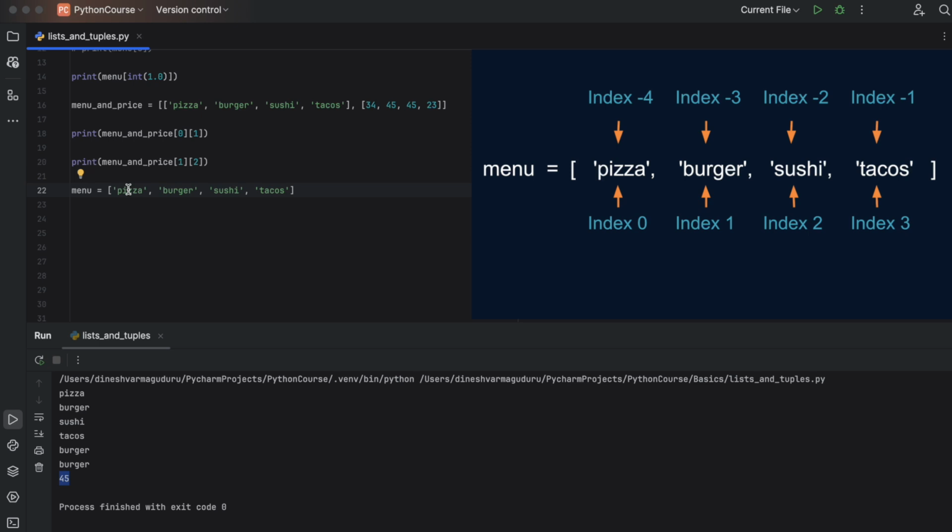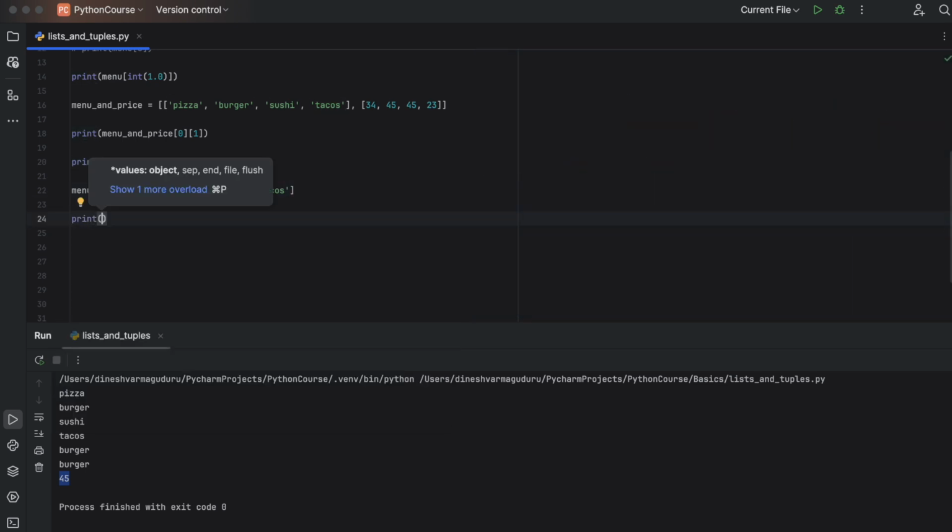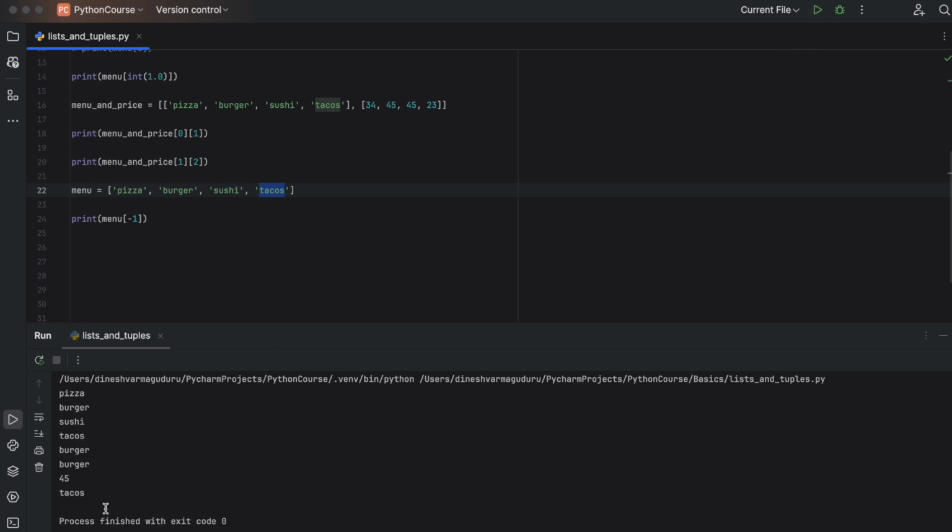The negative indexes are very useful if you have a very big list and you don't know what the last element of the list is. If you don't know the length of the list, instead of iterating over every element in the list, you can just use -1 and access the last element. So if I print menu of -1, it should print tacos. You see, it has printed tacos. So this is negative indexing in a list.